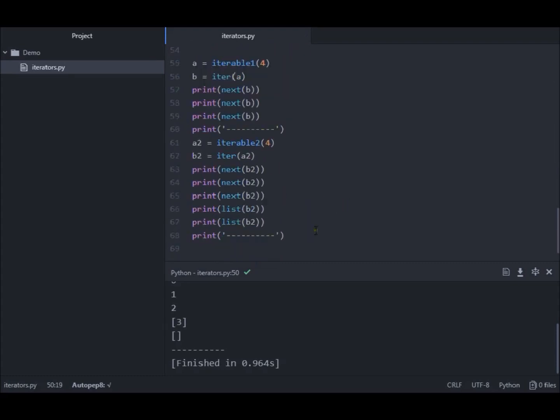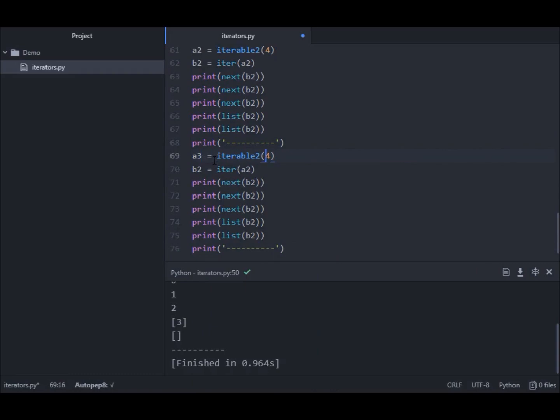Let's go on through this, copy, paste, but now let's say A3, iterable 3. I think I changed it here, yeah, okay. B3, A3, B3, B3, B3, and the lists will be identical actually.